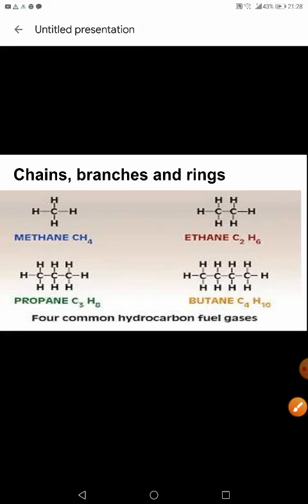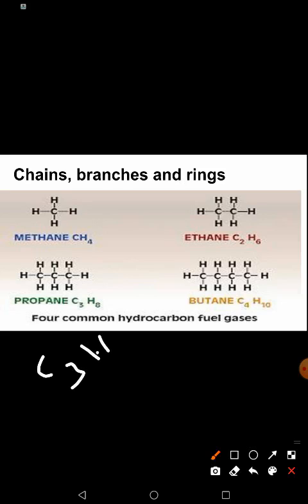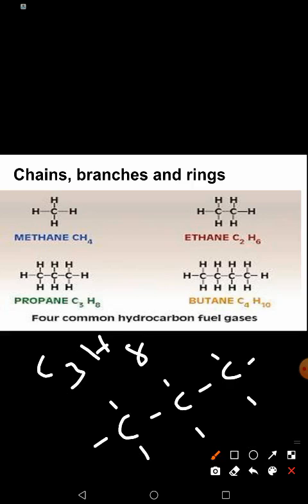Similarly, propane is C3H8. So when it is C3H8, 3 carbon atoms are there, and every carbon atom is linked with the next. So for the remaining hands of these carbon atoms, the first carbon atom will have 3 hands, the second carbon atom will have 2 hands left because the other 2 hands are connected to carbon atoms, and the last carbon atom again has 3 hands. Every hand should be connected to hydrogen atoms. So you have 8 hydrogen atoms and 3 carbon atoms. This is the structural representation for propane.